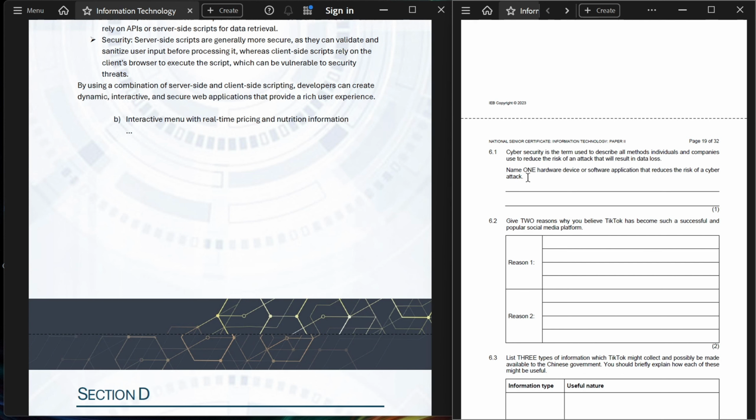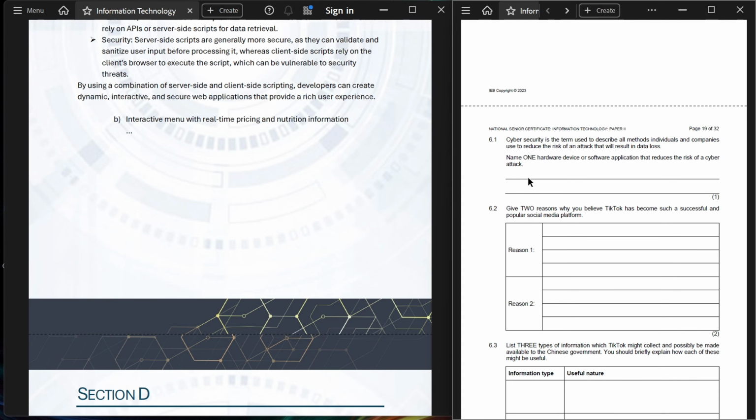I would suggest that you use the memo's answer for this particular question. It is not my intention to complicate this answer, as the answer is easy. I just want to give as many examples as possible. The memo's answer states that you could use either one of these three correct answers: antivirus software, anti-malware software, local firewall, or Windows firewall. Now, the answers that I gave could be added to the ones that have been listed in the memo. So let's take a look.